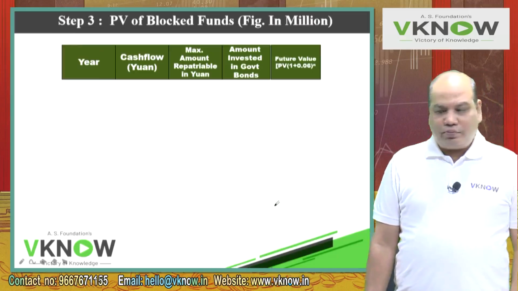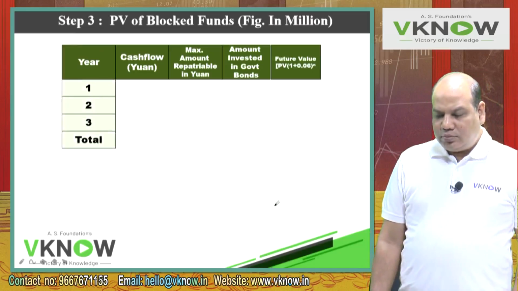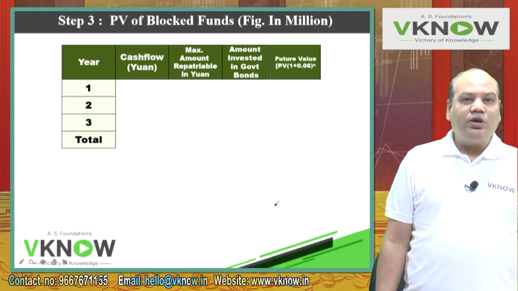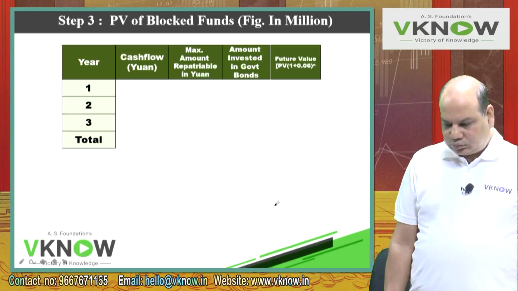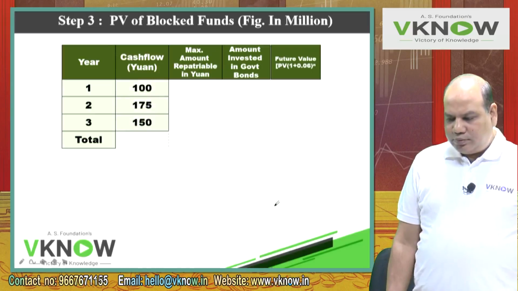Draw lines. Take a scale, draw lines, keep one line blank after each year. Only 3 years, because the restrictions were there only in the first 3 years. Write down cash flow total.